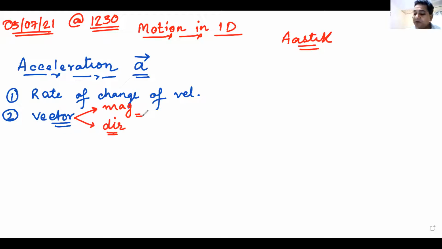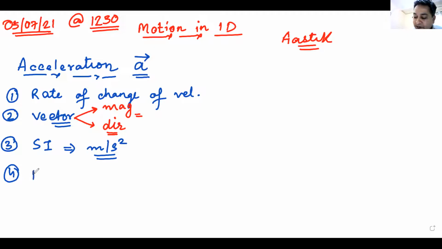What is the third point we must remember about acceleration? Its SI unit is meter per second squared. The SI unit is meter per second squared, not meter per second. I wrote it wrongly. Meter per second squared. Am I clear?